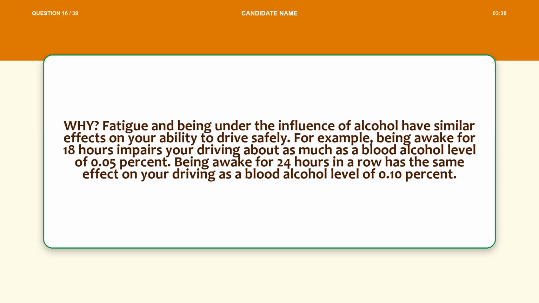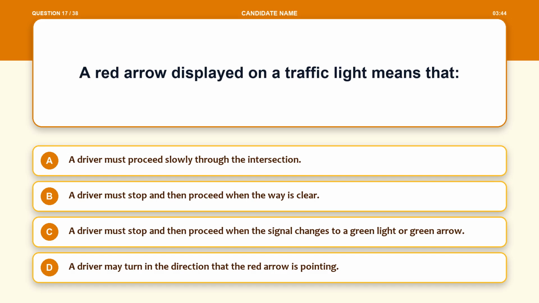Question 17. A red arrow displayed on a traffic light means that Option A, a driver must proceed slowly through the intersection. Option B, a driver must stop and then proceed when the way is clear. Option C, a driver must stop and then proceed when the signal changes to a green light or green arrow. Option D, a driver may turn in the direction that the red arrow is pointing.